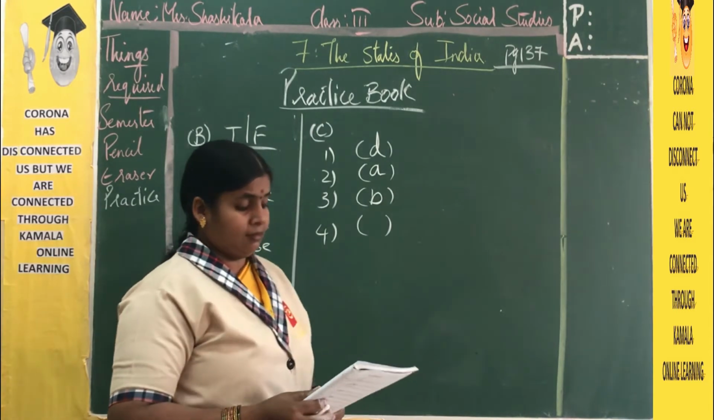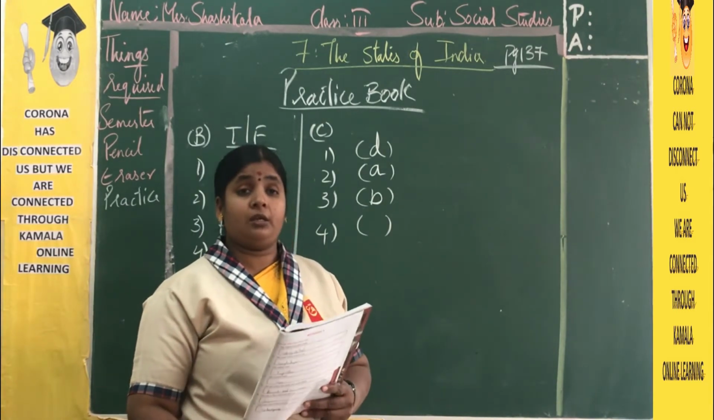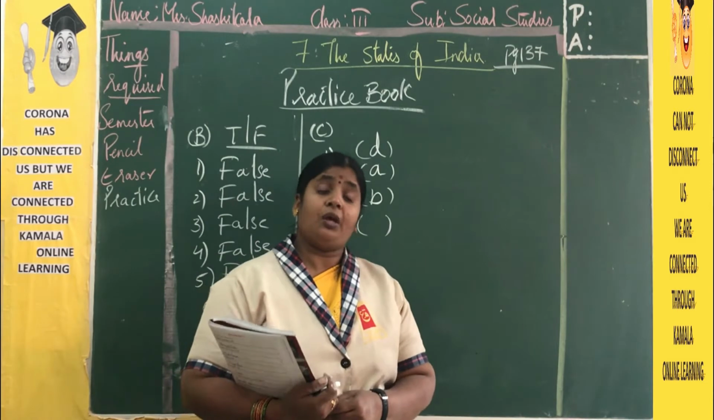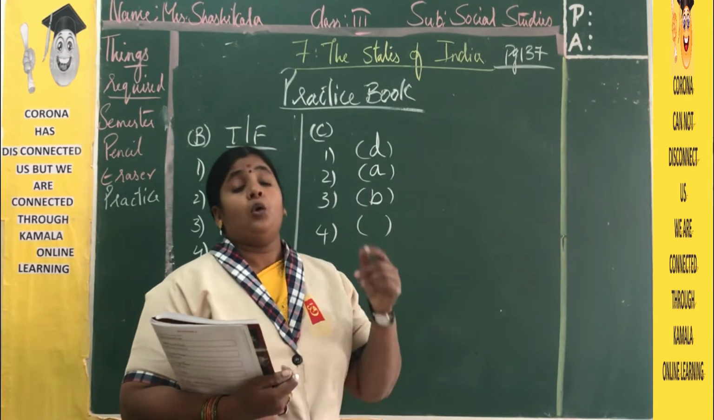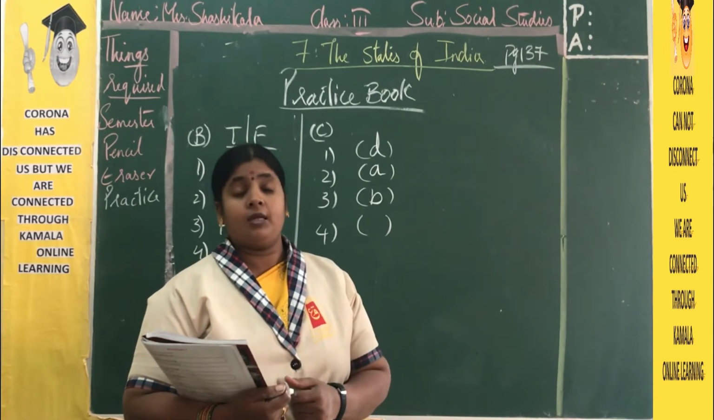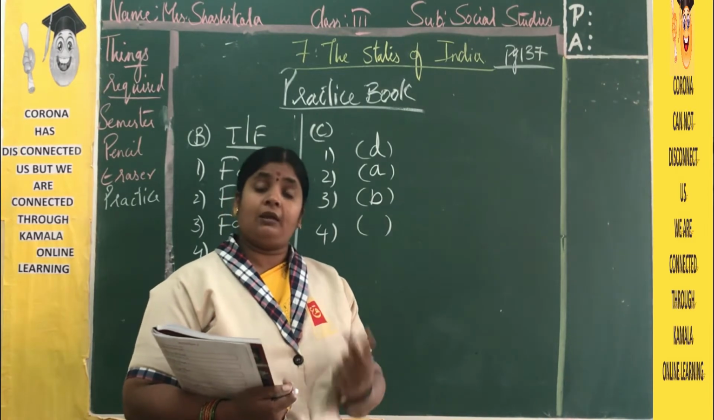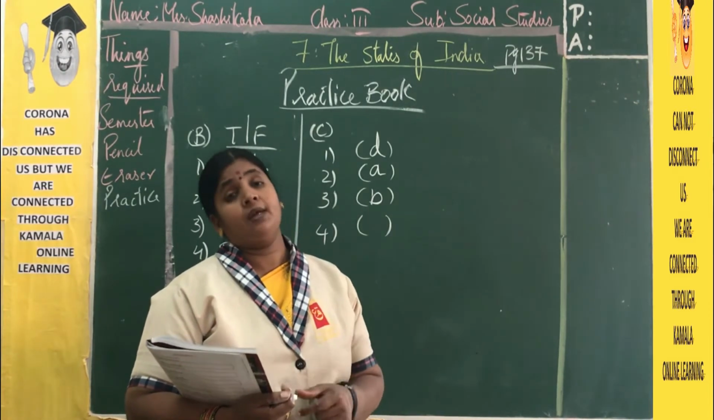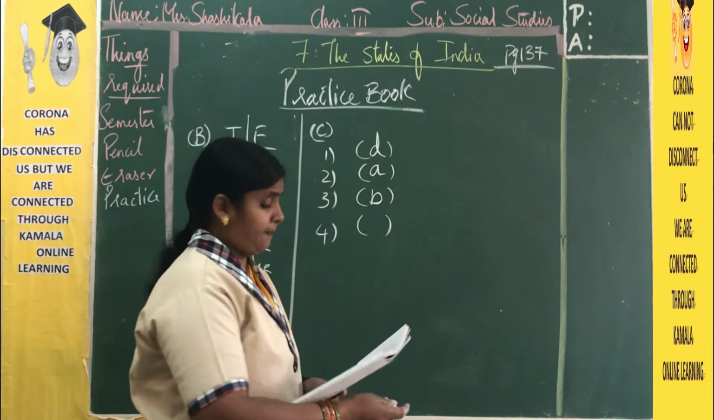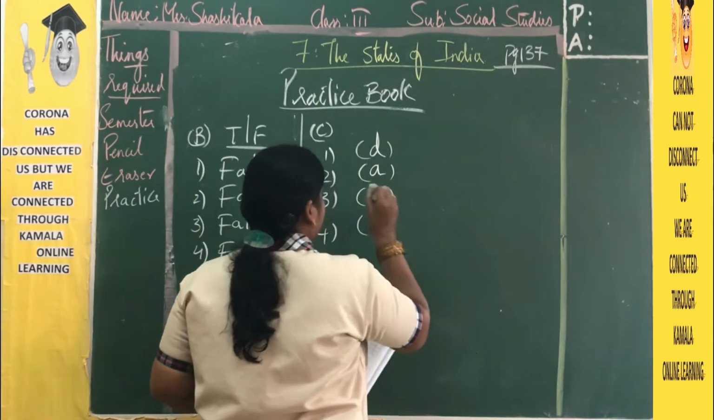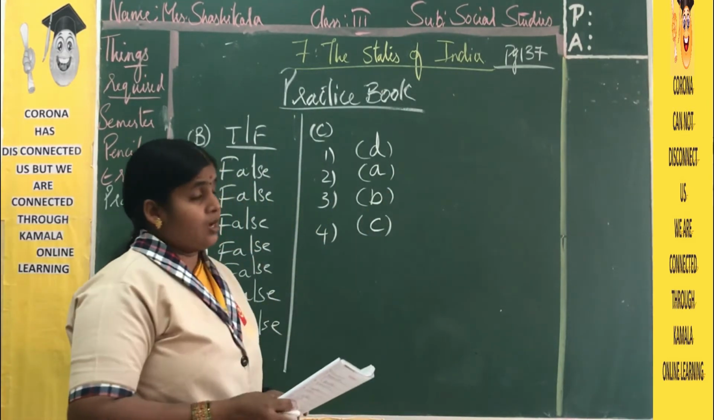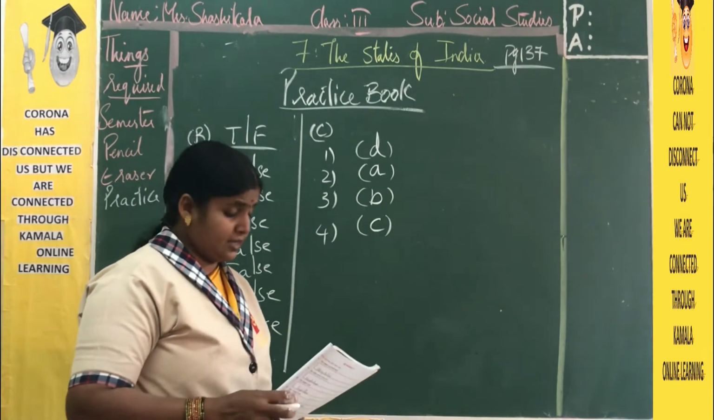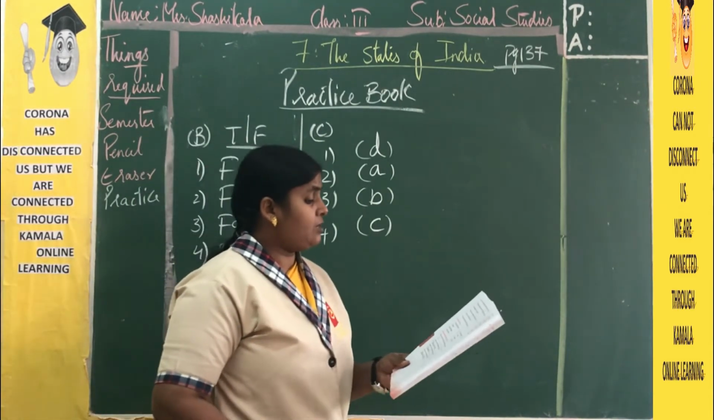And the last answer, Tamil Nadu's capital Chennai, and Chennai is also a new name, but the old name is Madras. Madras is the old name. Now presently we are calling it Chennai. So the answer is C. Right? With this we have done our C bit. Now the last bit.